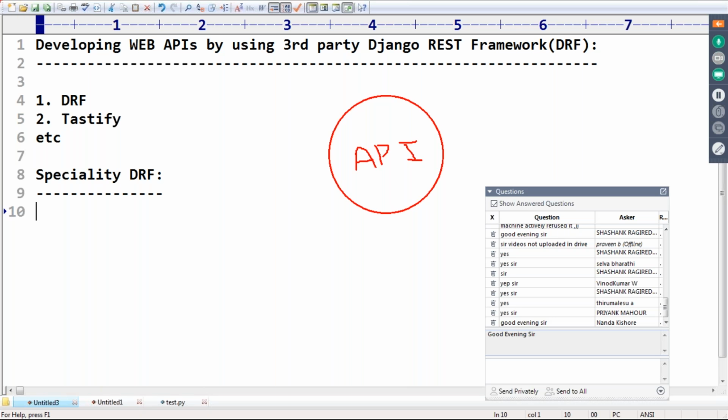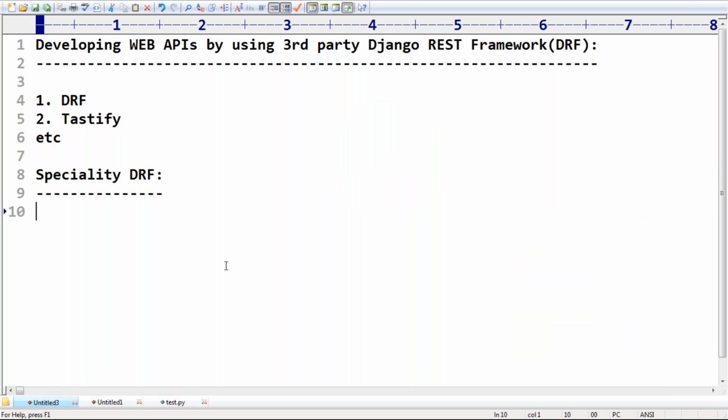But DRF itself is going to provide a browsable API. What is this? Browsable API. By simply using a browser, you can test whether our API is working properly or not. Remember this one, sir. By using the browsable API, we can test whether our API is working properly or not. So who is going to provide this browsable API, sir? DRF itself is going to provide it.